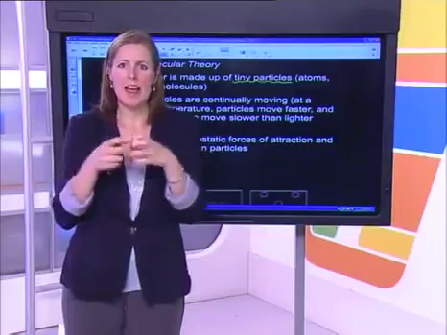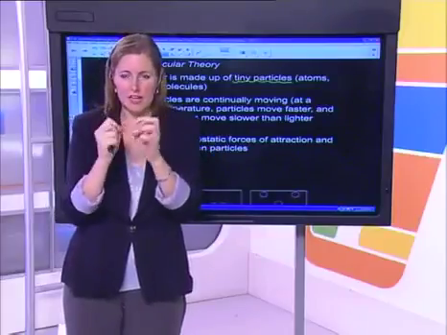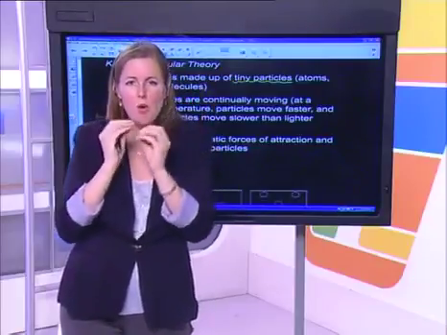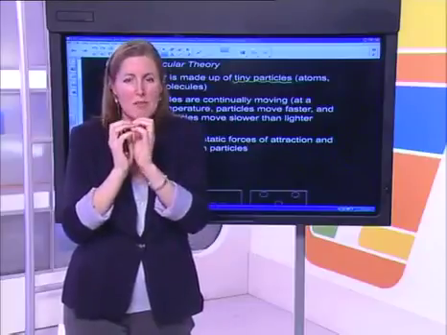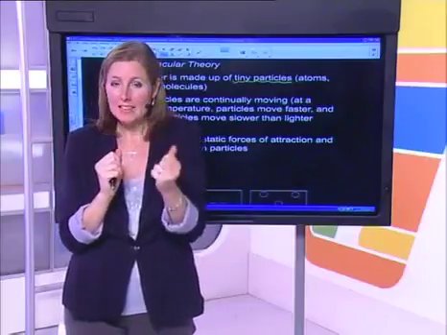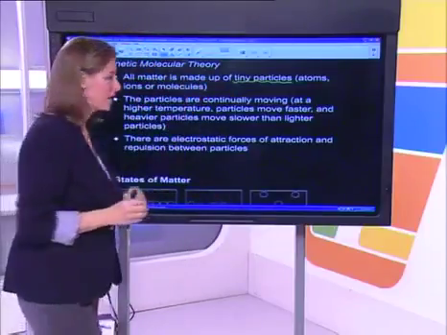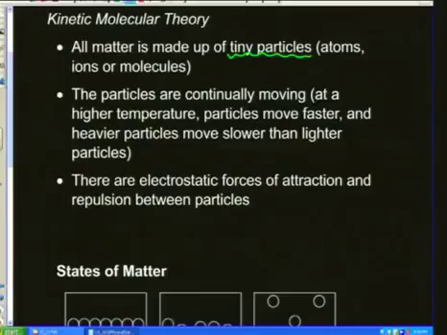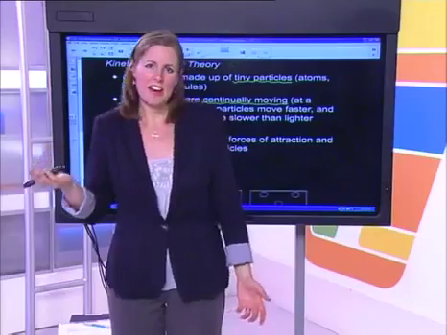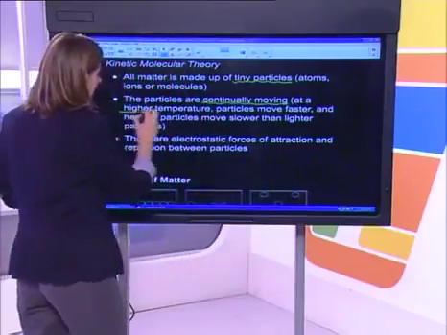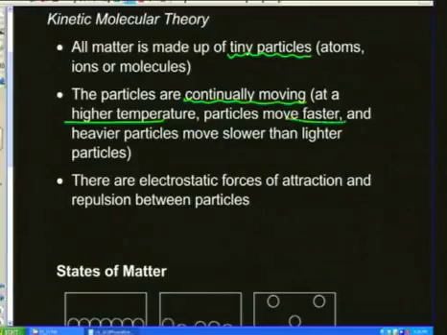Remember the diatomic ones, H2, Cl2, those kind of things. O2 would be molecules as well. But the basis of this is that all matter, if you went right down to the molecular level, would either be an atom, an ion, or a molecule. So basically all matter is made of tiny particles. Those particles, the second point, are always in motion, continuously moving. How will they move? Well, at high temperature, they're going to have lots of kinetic energy, so they will move faster. At higher temperature, the particles move faster.